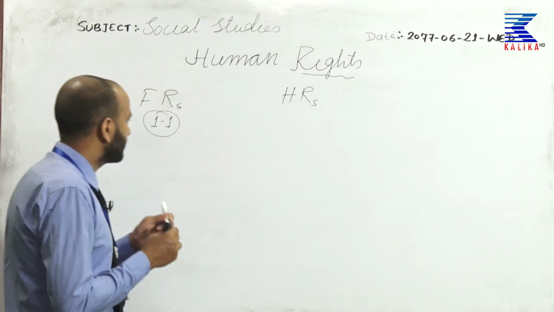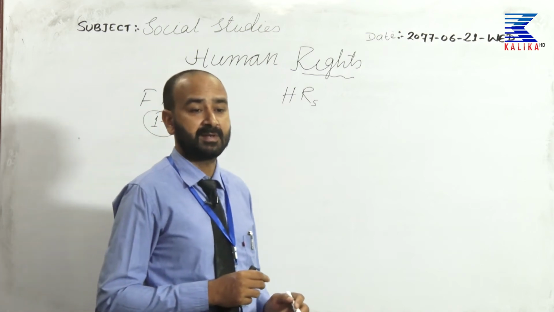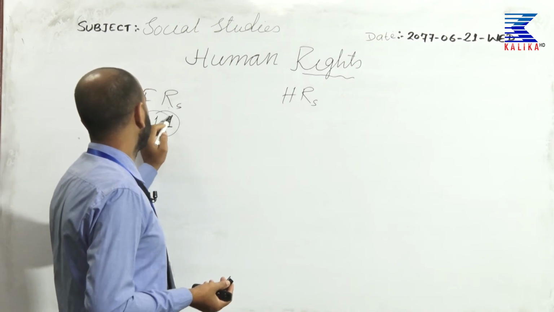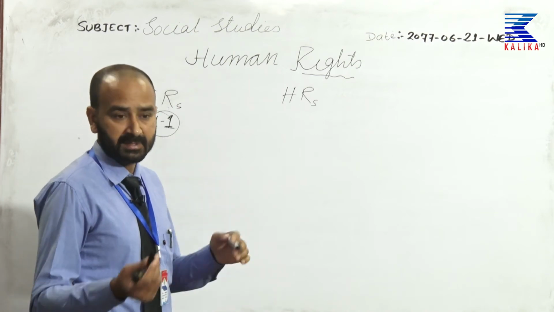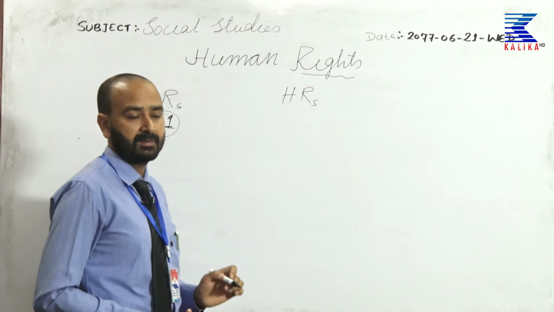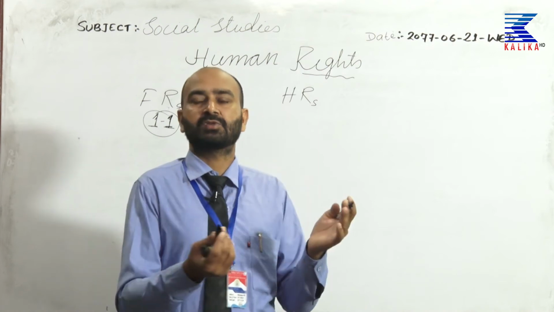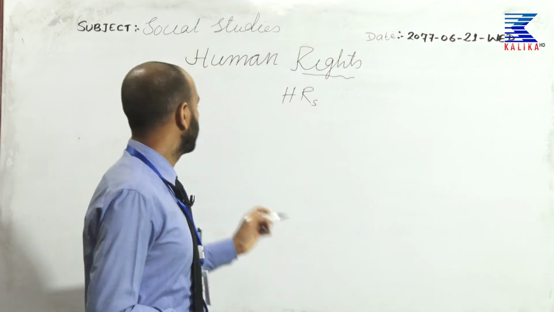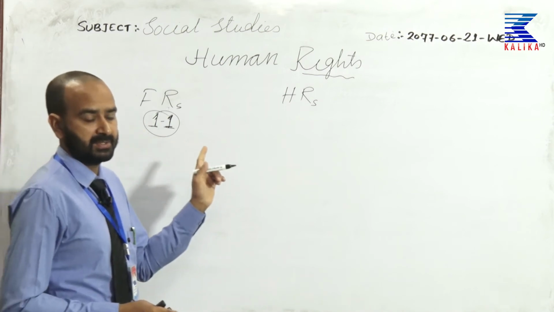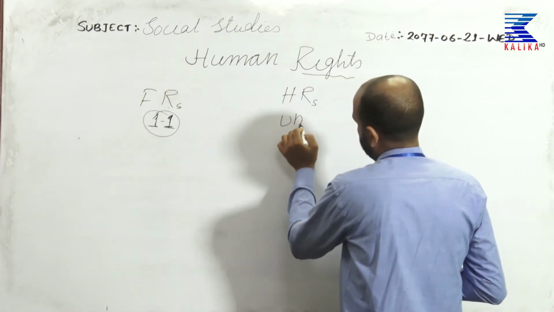But this right may not be available to the citizens of Saudi Arabia, since it is an Islamic nation. There is no provision for other religions in the Constitution of Saudi Arabia. The citizens of Saudi Arabia may not get the chance or right to choose another religion. That is the basic difference. That means fundamental rights vary from country to country.